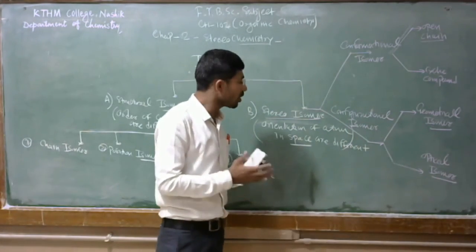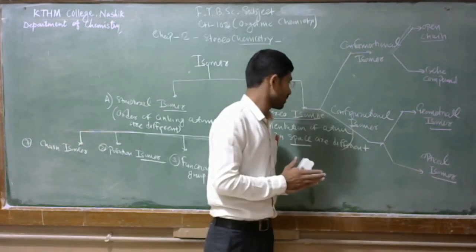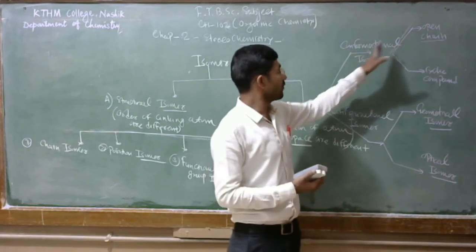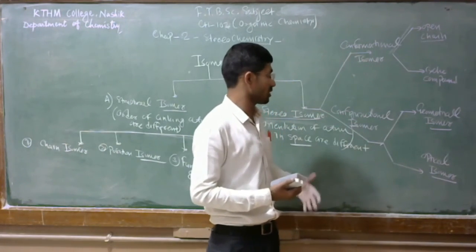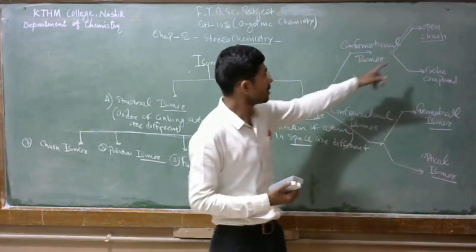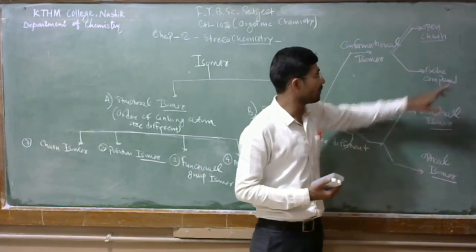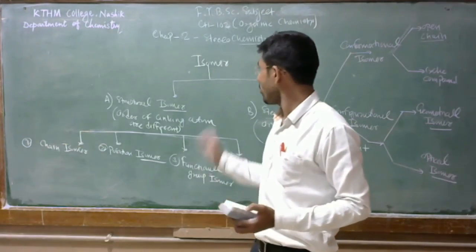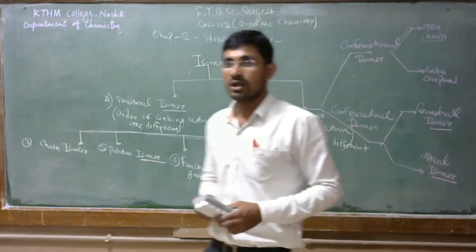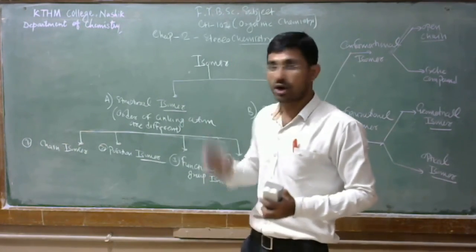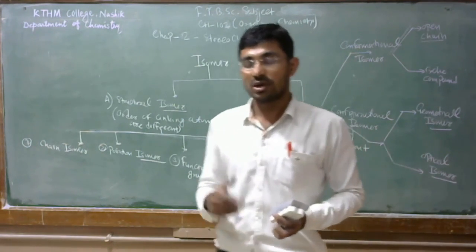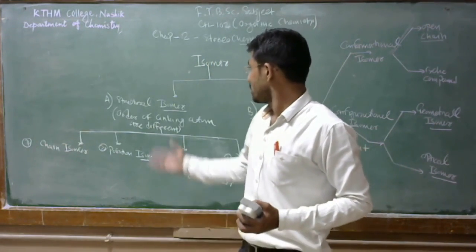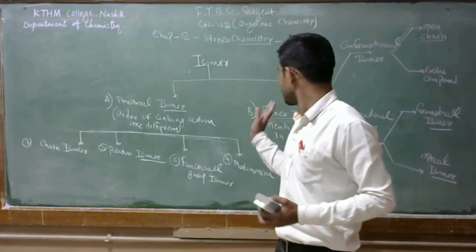Here the order of linking of atoms is the same, but the orientation of atoms in space is different. So conformational isomerism and configurational isomerism are the two types of stereoisomers. Open chain compounds and cyclic compounds, then geometrical isomers and optical isomers. So these are the classification of isomers. This is about the introduction and classification. In the next lecture we will continue our discussion with structural isomerism and stereoisomers.